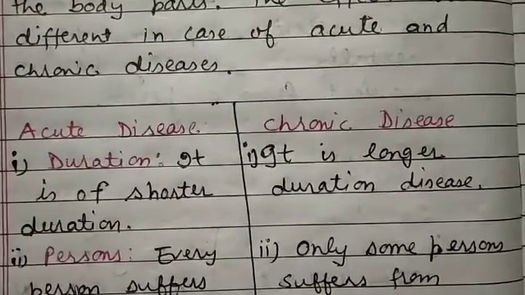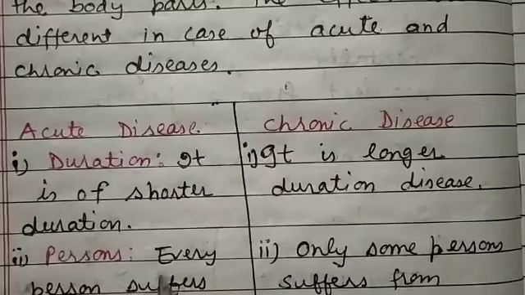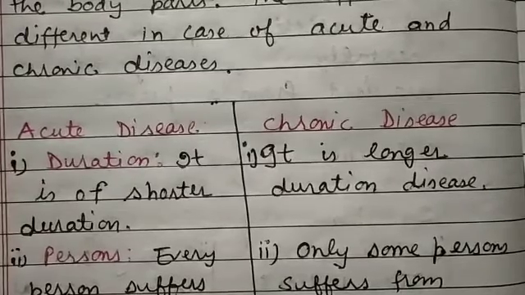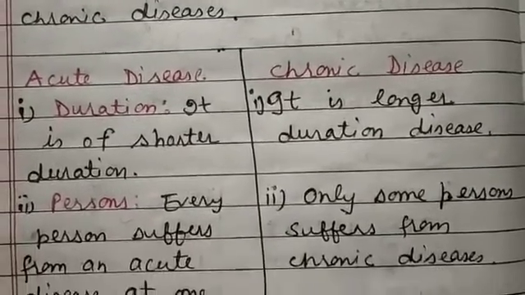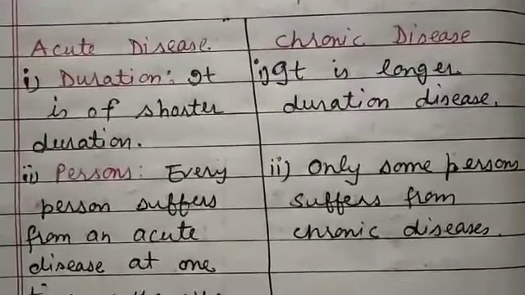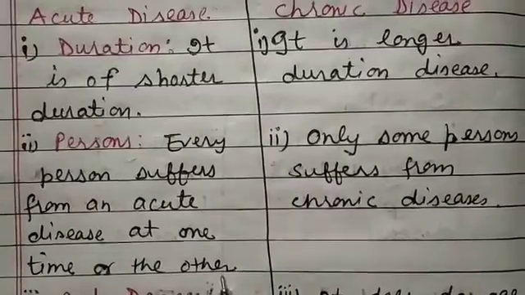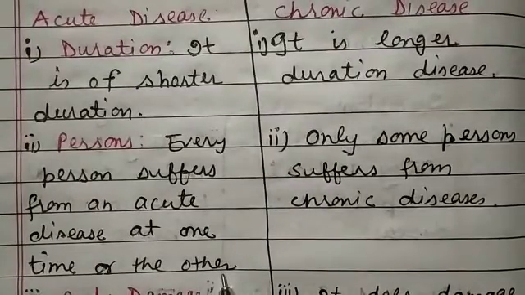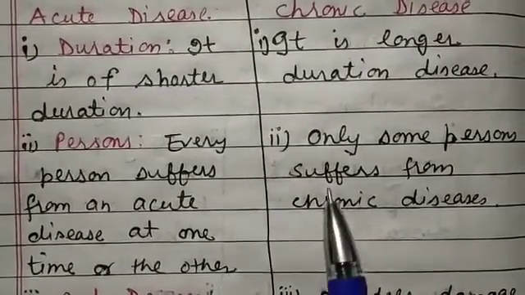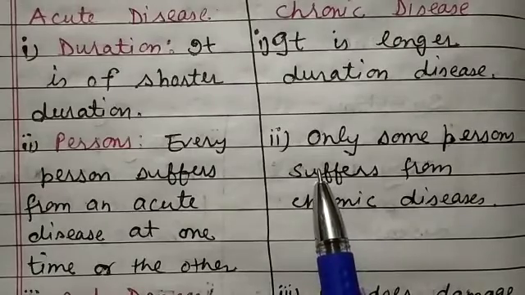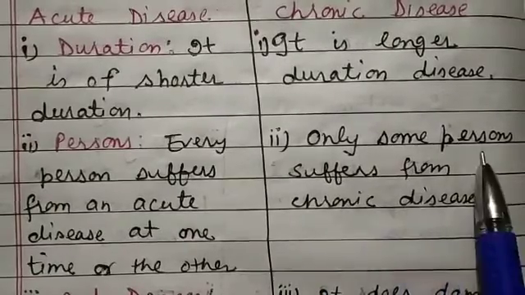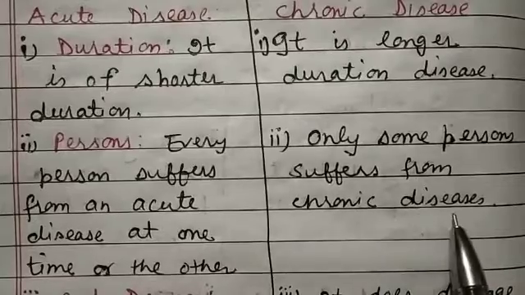The second point of difference is persons. Every person suffers from an acute disease at one time or another. In chronic disease, only some persons suffer from it.